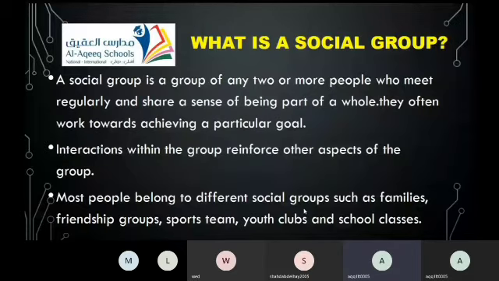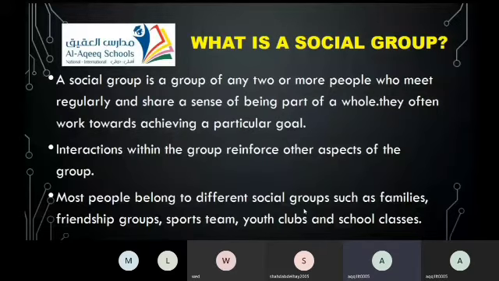Being in a social group is very important for your personality, and it will also help you improve your character and your behavior. You might find one person who belongs to different social groups, such as family, friendship group, sport team, youth club, and school classes.